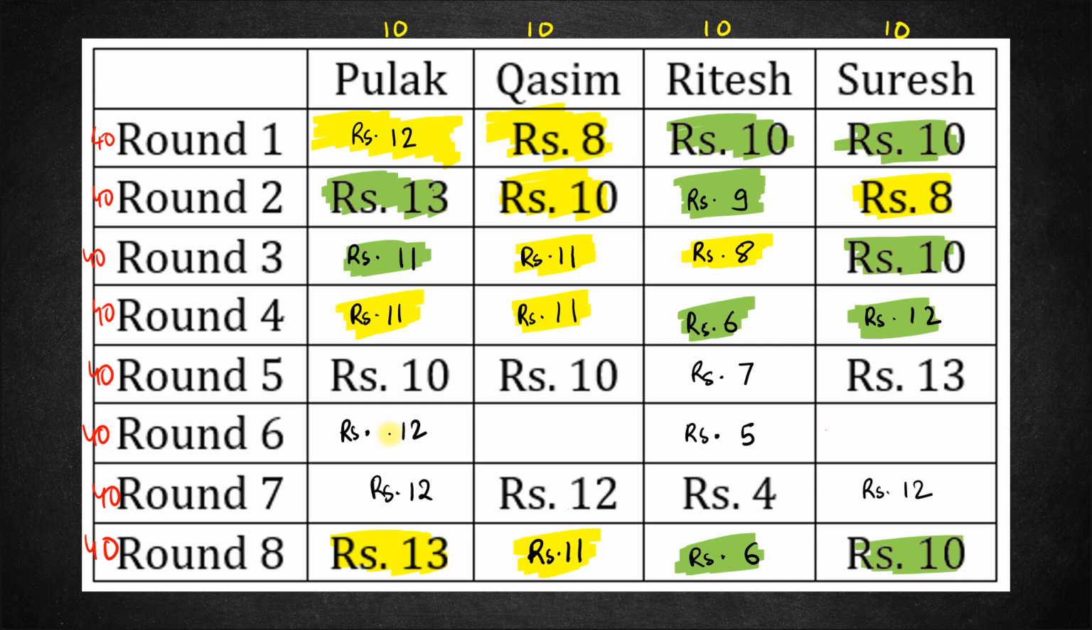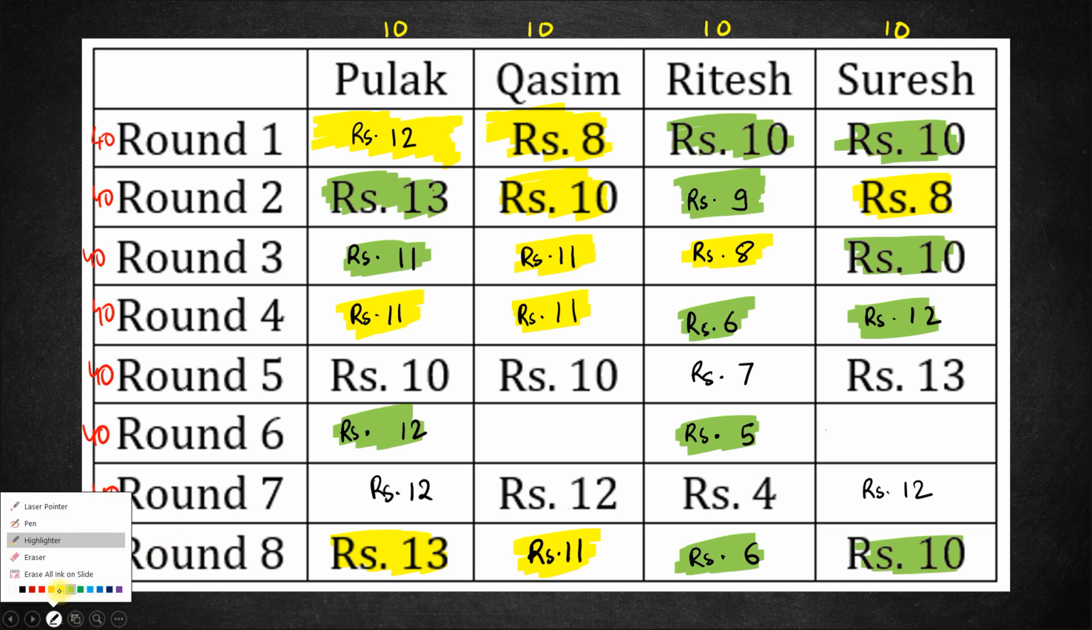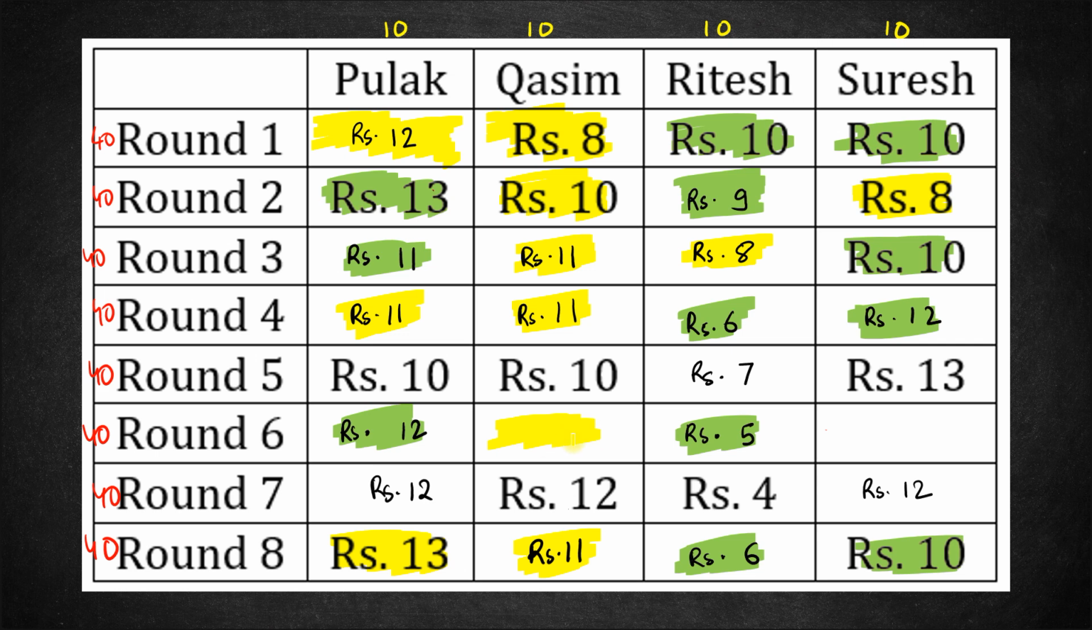Fine. Now, if this is 12, that effectively means that we have a pair of Pulak and Ritesh in this round. That effectively means that there will be a pair of Qasim and Suresh in this round. And let's see what are the values that are possible for them. So in the 6th round, Pulak and Ritesh together have 17 rupees, 12 plus 5. So the other two will have 23 rupees together, right? Now how is this sum of 23 possible? Can we have an 11 and a 12 over here?